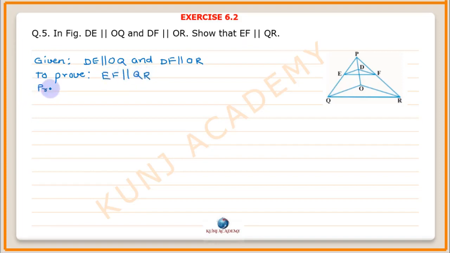Proof. In triangle PQO, since ED is parallel to QO, therefore PE upon EQ is equal to PD upon DO by BPT.